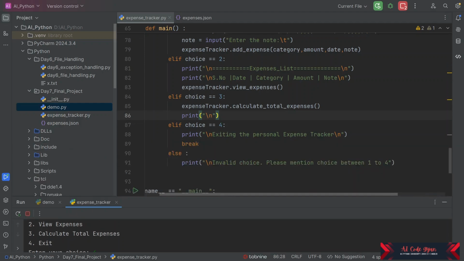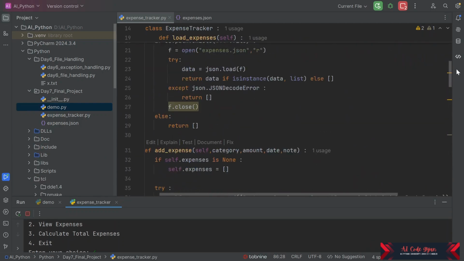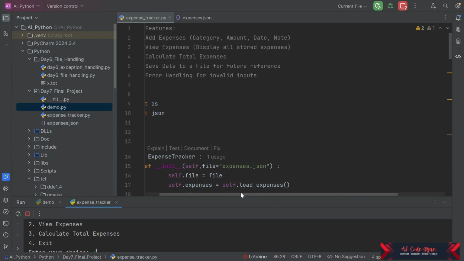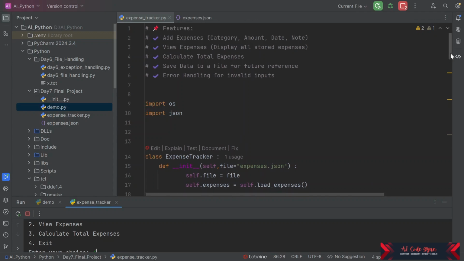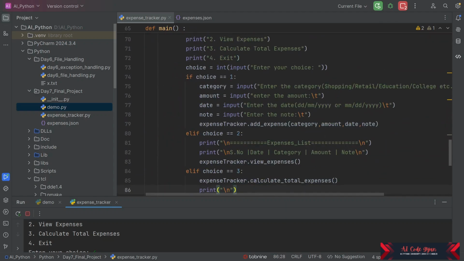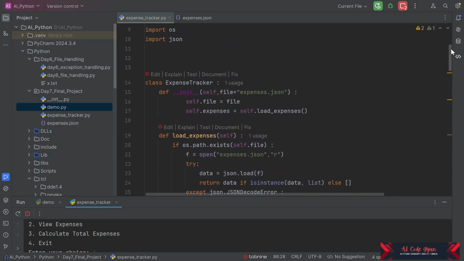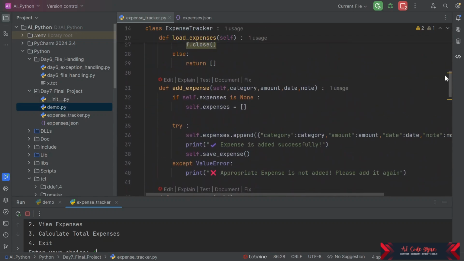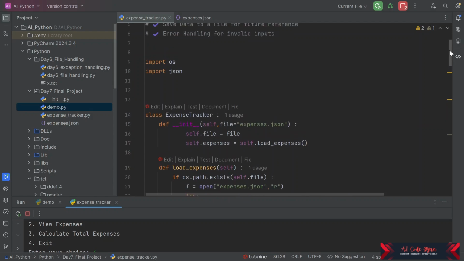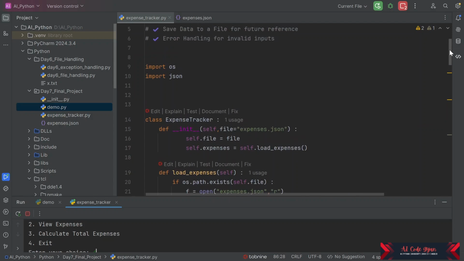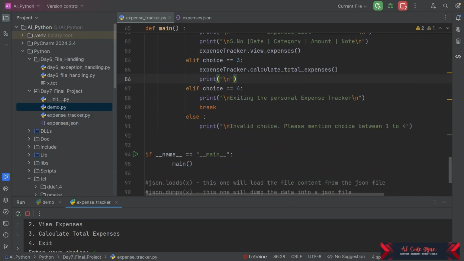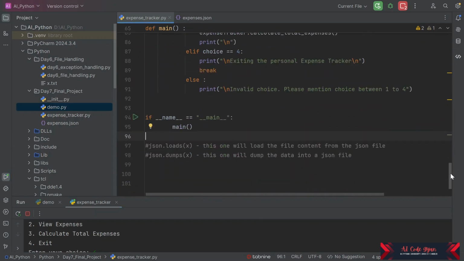Now next thing we can do and explore is we can add this in a CSV file instead of JSON. So that will look more organized. I'll share the syntax in the description. Before that you can explore yourself. Thank you. We have solved the project today. And we have even covered two advanced concepts, that is JSON, and the concept of calling the main function, and that too safely.